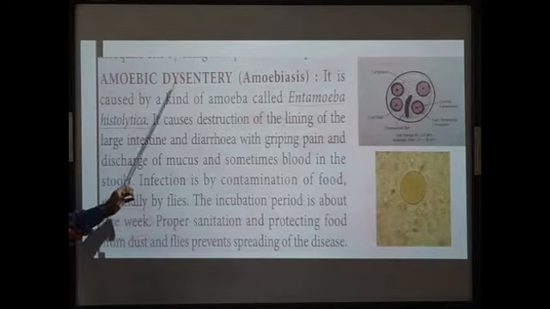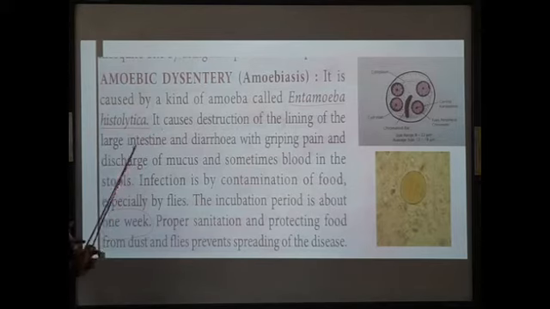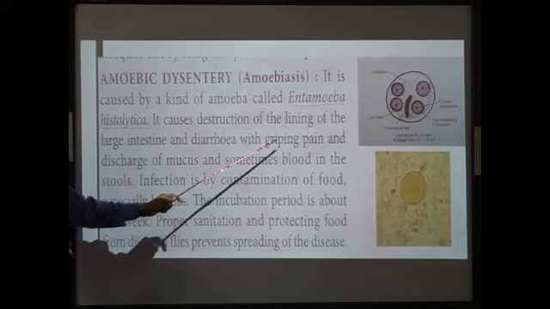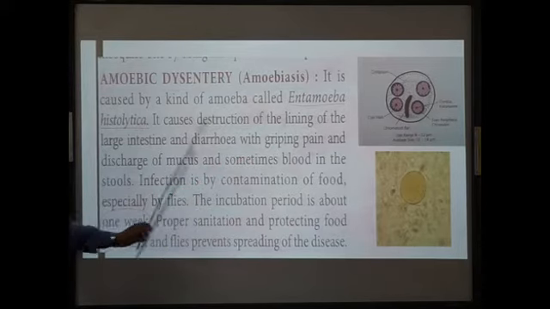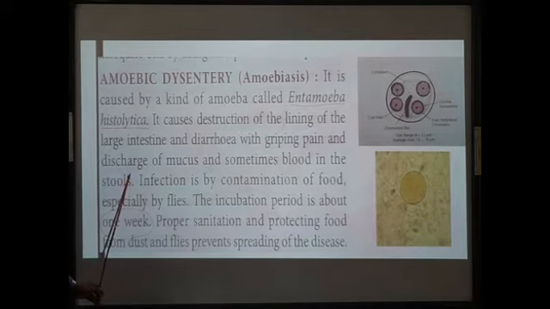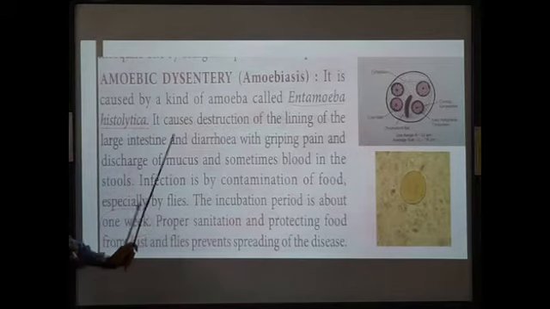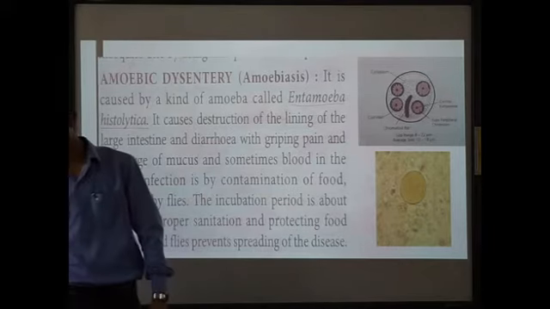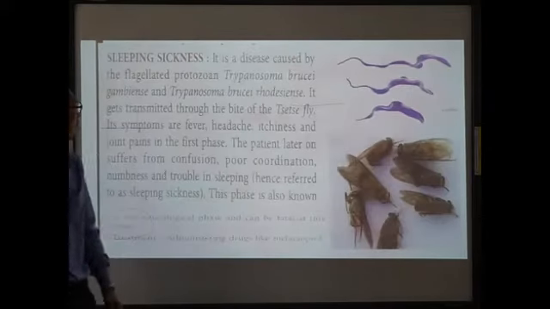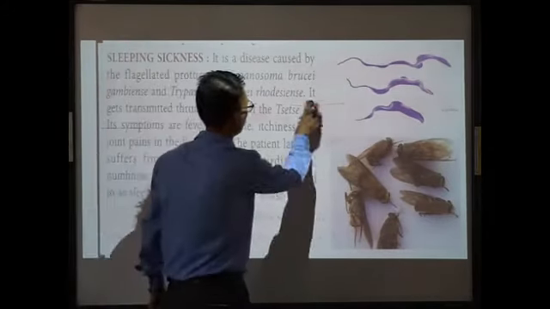So it's caused by a protozoa, a kind of amoeba called Entamoeba histolytica. It infects the large intestine. Symptoms: diarrhea with dripping pain, discharge of mucus, sometimes blood in the stools. Infection is mainly transmitted by taking food contaminated by Entamoeba histolytica. Incubation period is 1 week. How to prevent transmission? Proper sanitation is to be maintained, and food protected from dust and flies. It will prevent the disease from spreading. Clear? Next one, sleeping sickness.